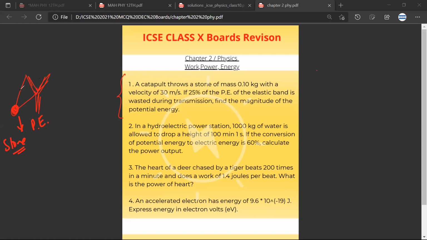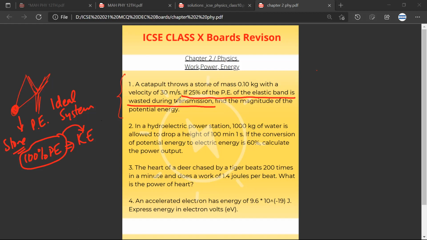Now, when you release it, if this was an ideal system, then whole of the 100% potential energy would have got converted into kinetic energy. But in this question, what we have been told is that 25% of the potential energy of the elastic band is wasted. So out of this 100%, which should have got converted into kinetic energy, 25% is wasted.